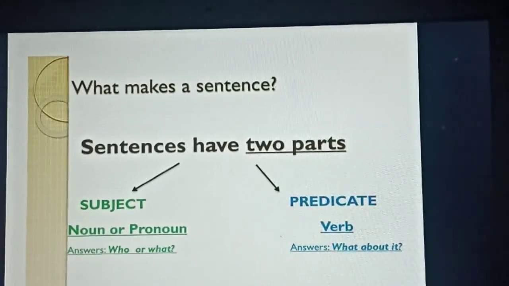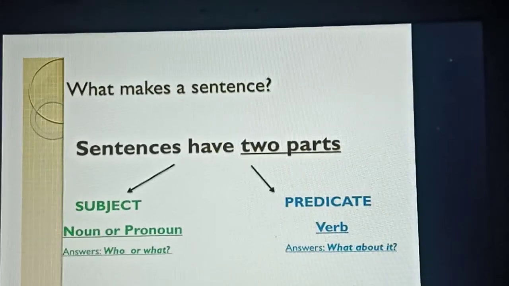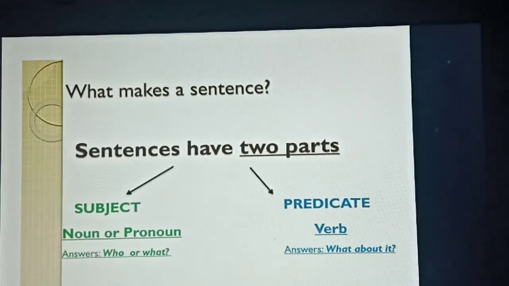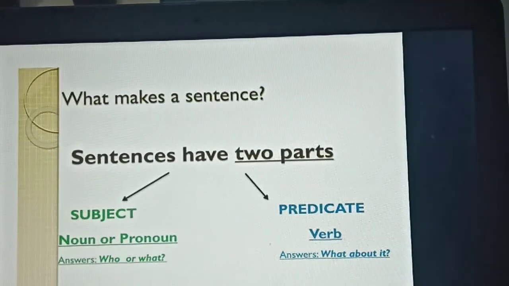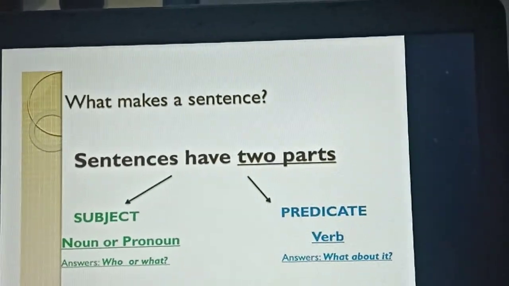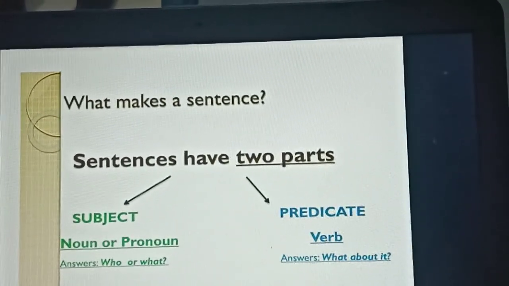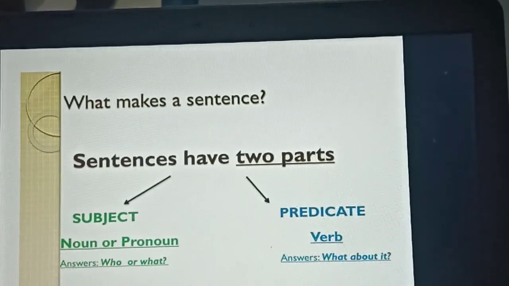Okay. Now see here, predicate. Predicate is the verb. Okay. So again I can say, the children play in the ground. Fine. What will you do during your PT periods? You will be used to playing in the ground, isn't it? Do you like to play in the ground?